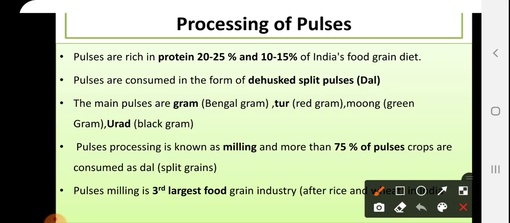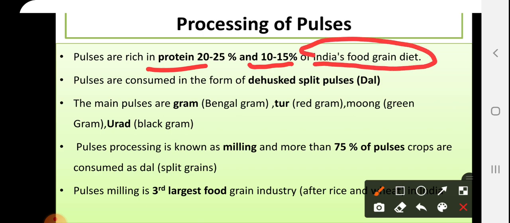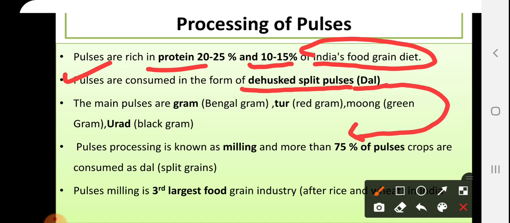These pulses are an important source of proteins, containing nearly 20 to 25% protein, and they contribute nearly 10 to 15% of Indian food grain diets. Pulses are consumed in the form of dehusked split pulses, that is, dals. Nearly 75% of pulses are consumed as dals. Some important dals are gram dal, tur, moong, and urad. These are the important pulses which are converted into dal form.